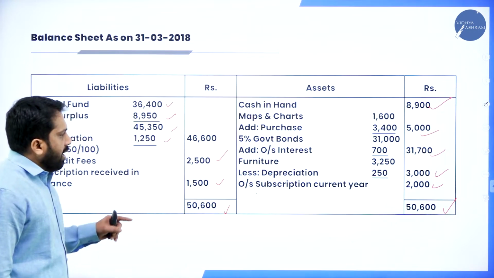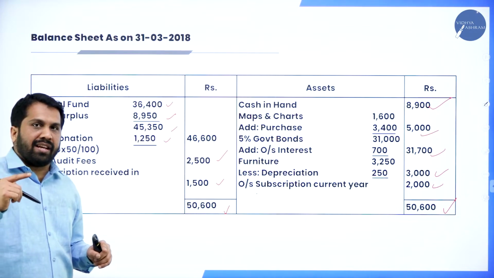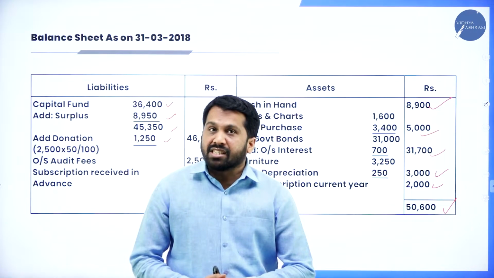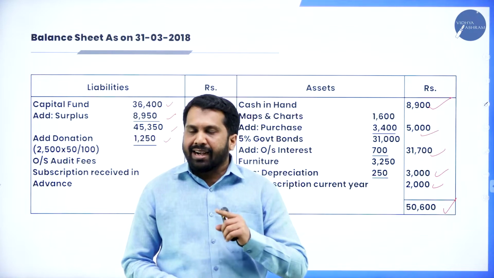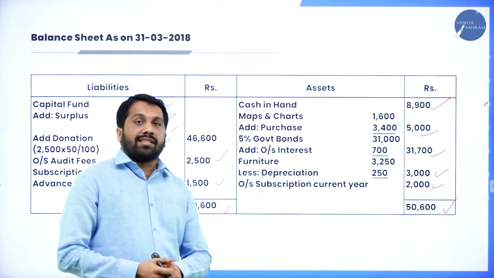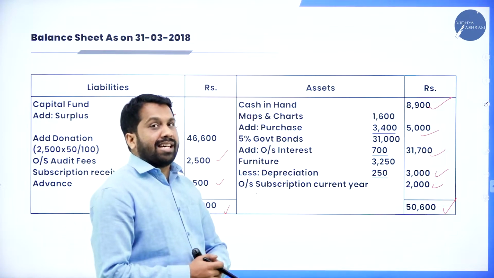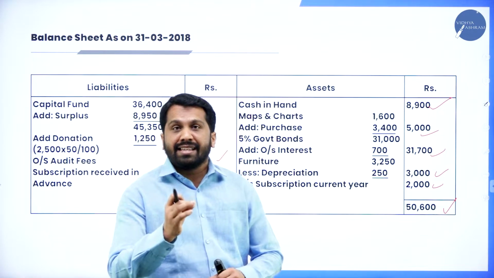Yes, this is all about your problem number 1. Please remember the concept I explained. So the chart: any outstandings as per balance sheet, minus. Any outstanding as per adjustment, add. Any prepaid or advances as per balance sheet, add. Any prepaid or advances as per adjustment, minus. Remember this logic, the problem will be easy.